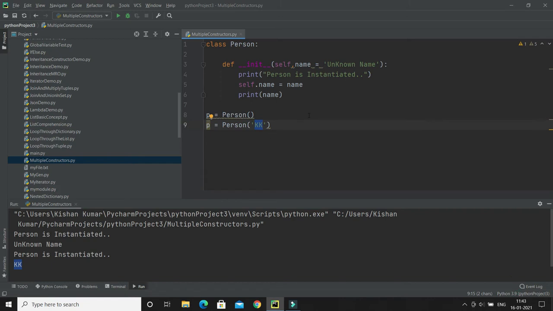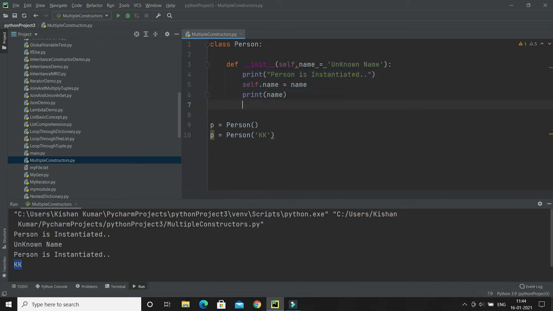In that way, we are not creating multiple constructors, but we are able to create multiple objects with different numbers of arguments. Here I can create an object without passing any argument, or I can create one passing one argument. What if I want more arguments in my constructor, right? And another thing, if you want to hard code some values within this, right?